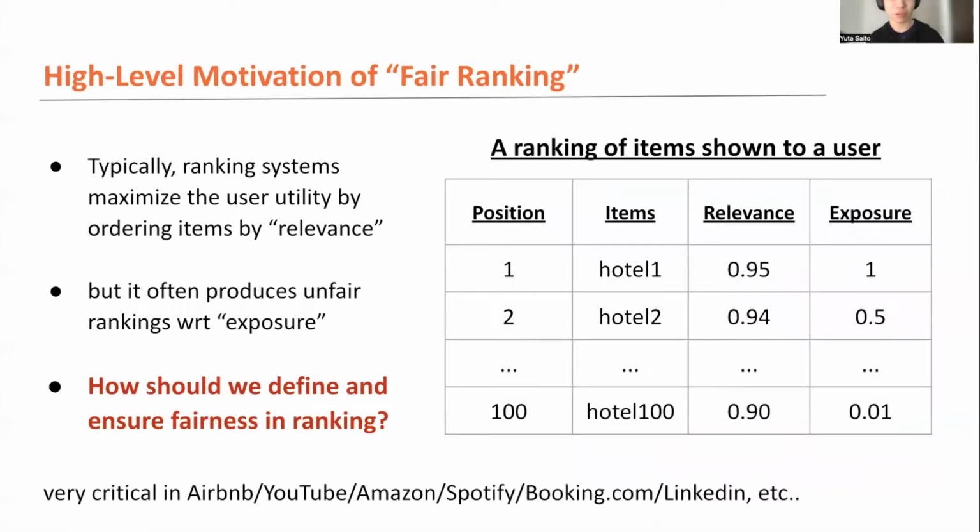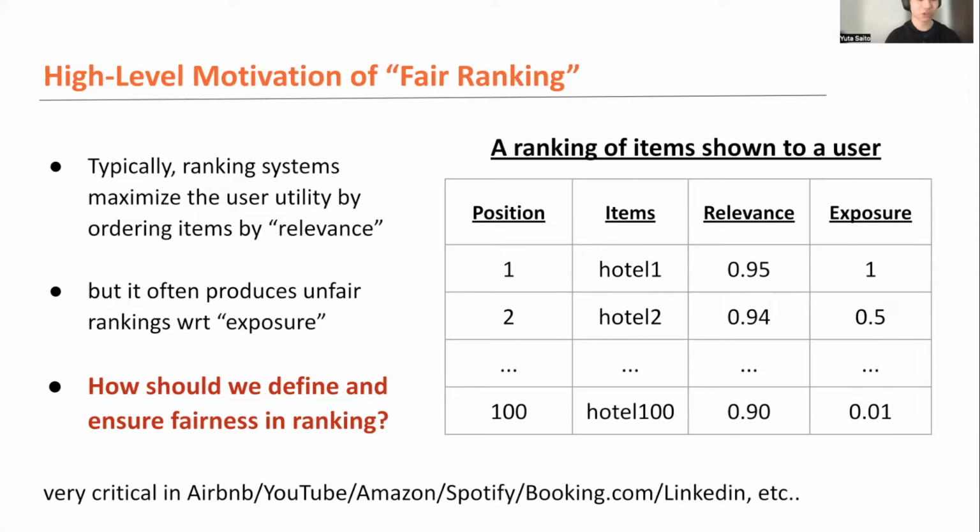Anyway, the high-level motivation of fair ranking is that typically the ranking system maximizes only the user utility, by maybe simply ordering items by some estimated relevance scores. But fair ranking researchers have actually realized that that kind of simple implementation often produces very unfair rankings with respect to how the exposure is allocated to the item side. So for example, the top hotel and the bottom hotel may have very similar relevance, but in this particular example, the exposure is allocated to these hotels very differently, right? So it seems very unfair.